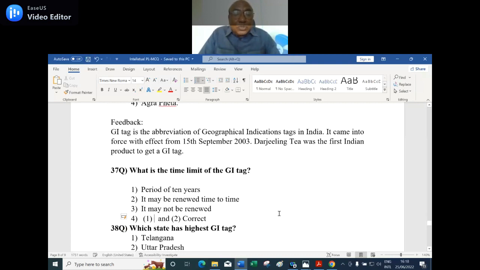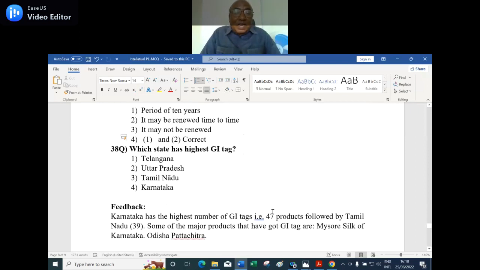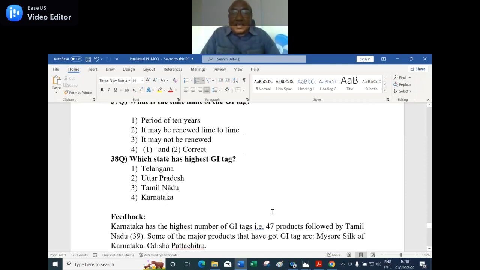Good. 38th question, which state has the highest GI tags? Number 1, Telangana. Number 2, Uttar Pradesh. Number 3, Tamil Nadu. Number 4, Karnataka. Karnataka is the number 1 because Karnataka has the highest number of GI tags.